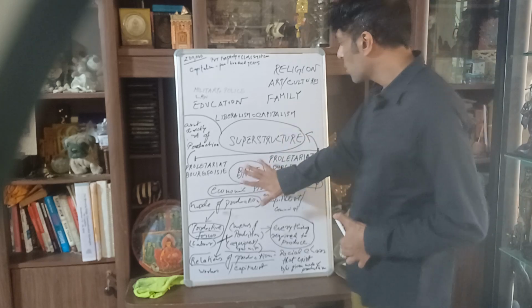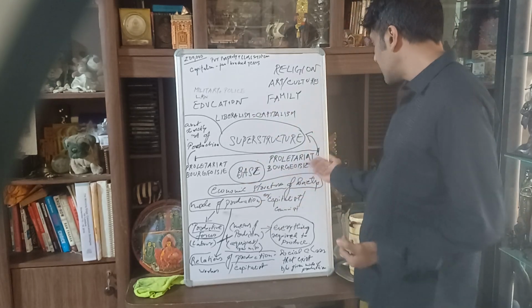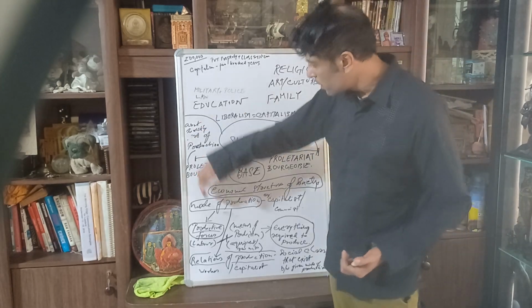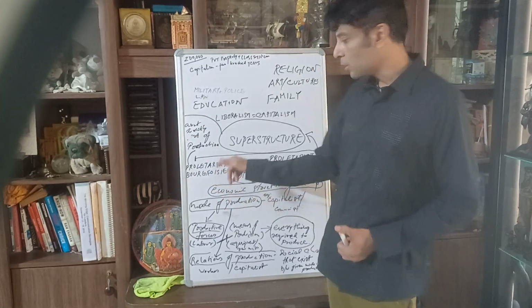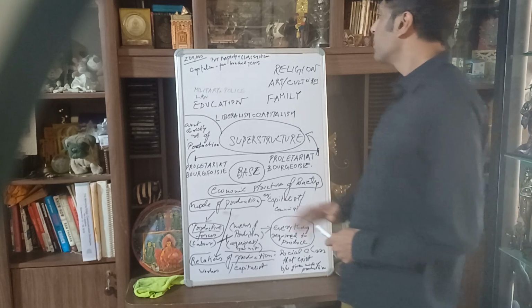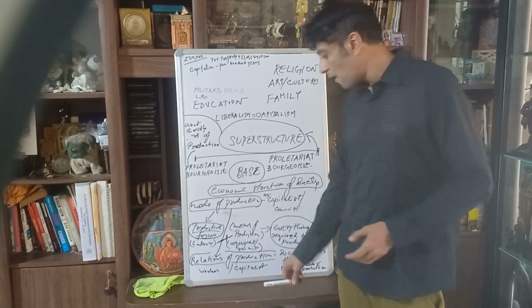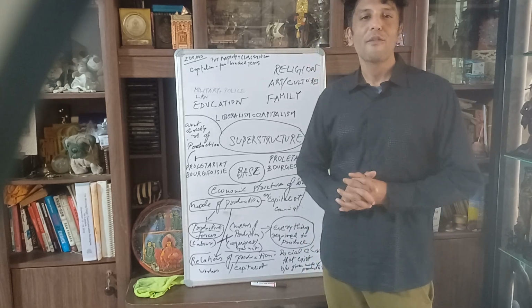So we see that between base and superstructure there is not a linear relation. It's not that the superstructure is dependent only on the base, or that the base alone forms the superstructure. Again, the superstructure affects the base also. So this is basically a very brief outline of the Marxist view of base and superstructure.